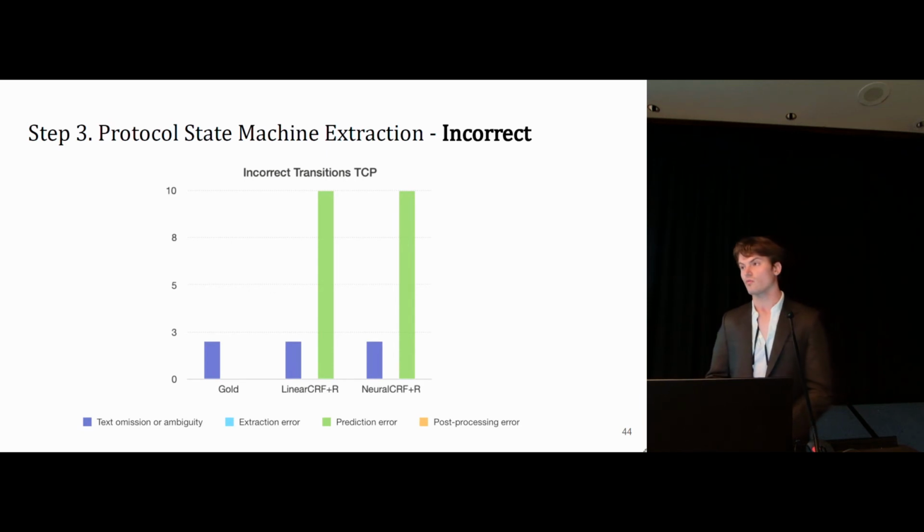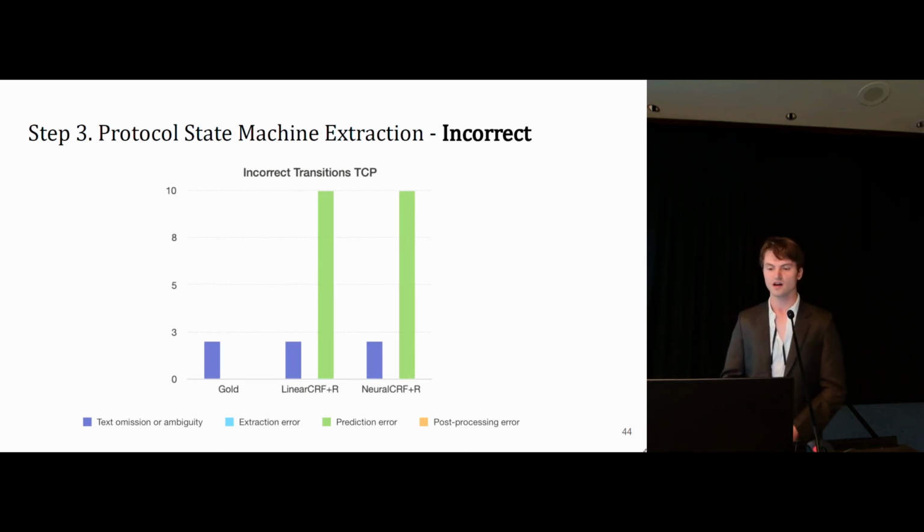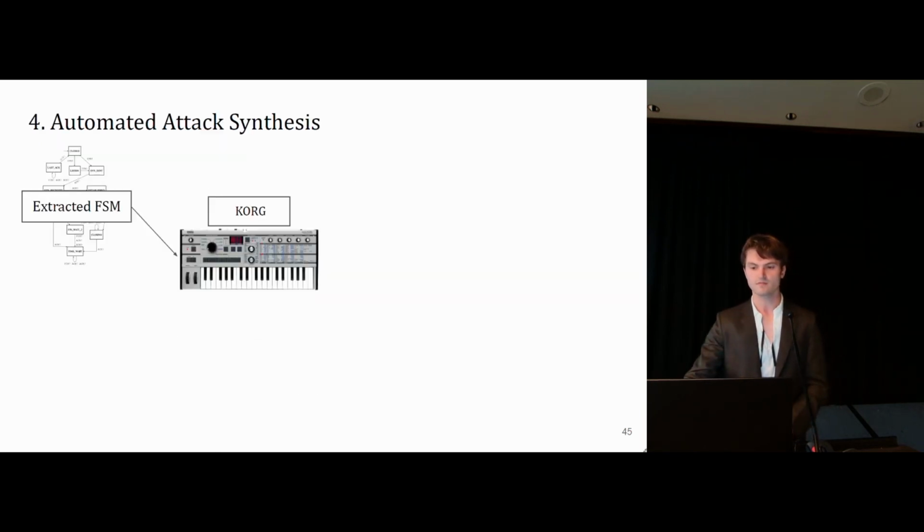We'd like to know, though, why do we get so many incorrect transitions? I mean, this is sort of a fundamental limitation. So why does this happen? With the gold intermediary representation, all the incorrectness is due to omissions or ambiguities in the text, which makes sense because theoretically the annotations are perfect. However, with the linear CRF with rules and neural CRF with rules, the substantial majority of errors are caused by prediction errors. The DCCP results are similar, but they also contain some extraction error and post-processing error.